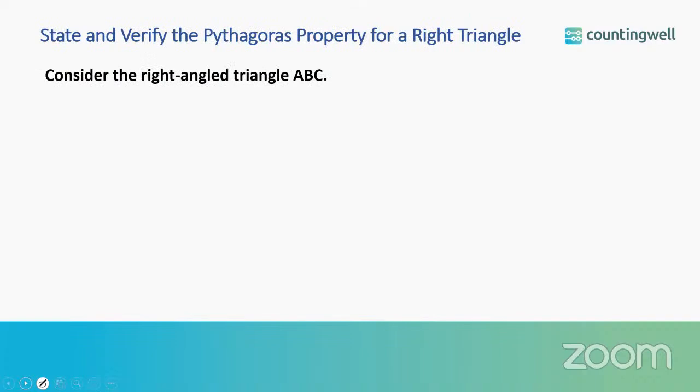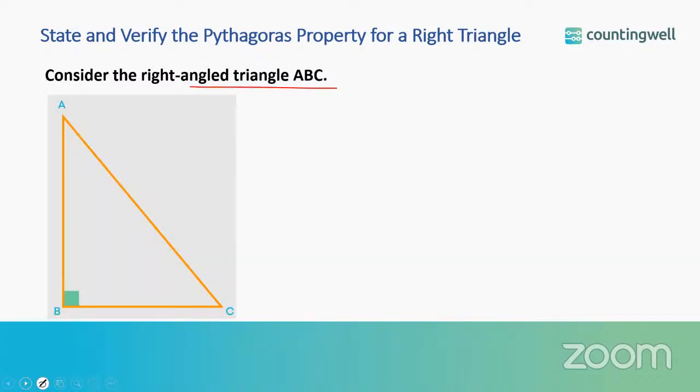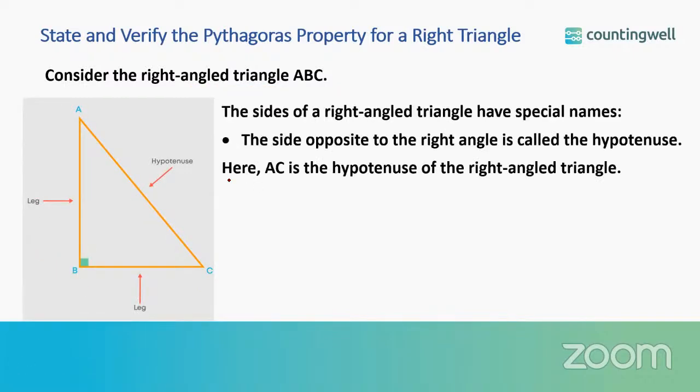Now let us state and verify the Pythagoras property for a right angle triangle. For this, first let us consider a right angle triangle ABC. Here you can see right angle triangle ABC, correct? Now we have some special names for the sides of this right angle triangle. The side opposite to the right angle, here the side opposite to right angle B, is called the hypotenuse of the right angle triangle. So here we have AC as the hypotenuse.